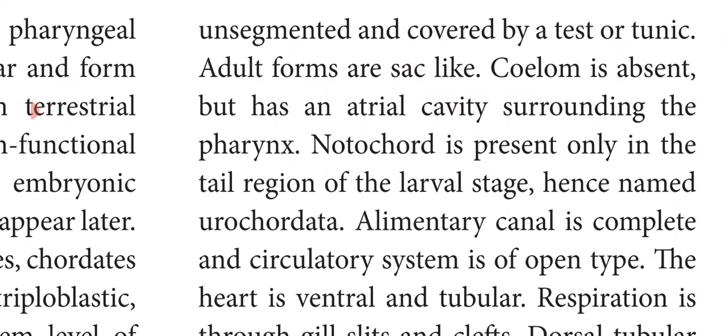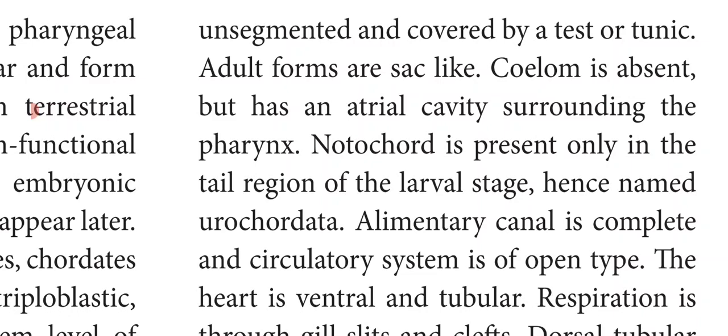And if you take the body, it is unsegmented. So the bodies do not have any segments and they are covered by a test or tunic. So test or tunic means it is a rubbery outer coat which covers the body of the organism. So that is called test or tunic. Hence the name tunicates. The adult forms are sac-like. Coelom, that is body cavity, is absent but has an atrial cavity surrounding the pharynx. So surrounding the pharynx, atrial cavity is present but true body cavity is absent.